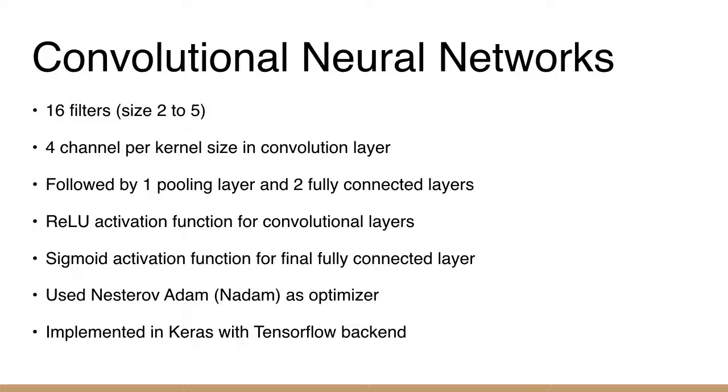Our CNN consists of 16 filters with sizes ranging from 2 to 5, giving us 4 channels per kernel size in the convolution layer. This is followed by 1 pooling layer and 2 fully connected layers. The activation function in the convolutional layers is the rectified linear unit, while the activation function in the final fully connected layer is sigmoid. We used Nesterov Adam as optimizer, and we implemented this in Keras with TensorFlow as the backend.